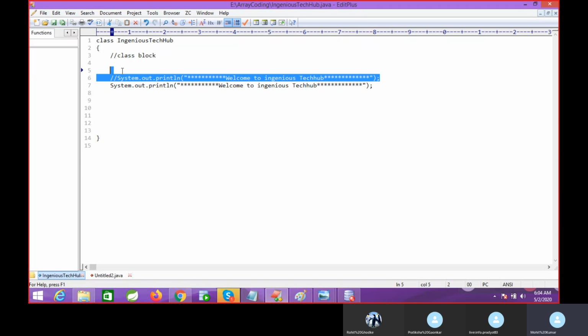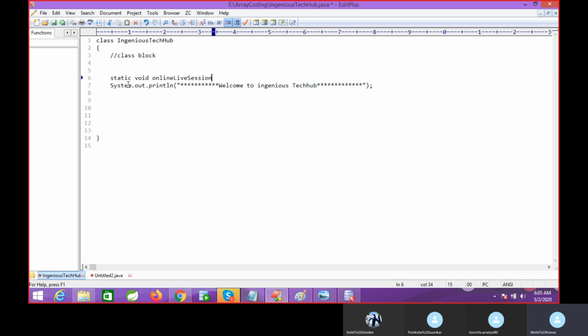These are the steps for how we can write the logic. We have a concept called method. I am just going to create a method, static void, and this is the online live session.